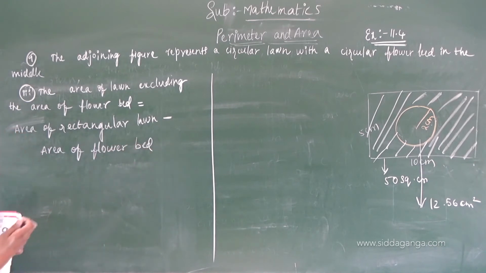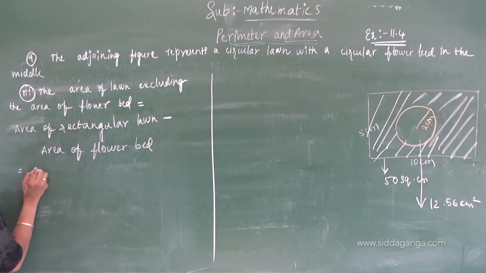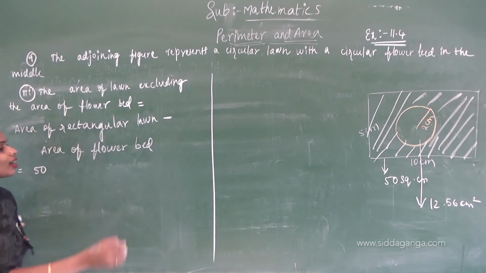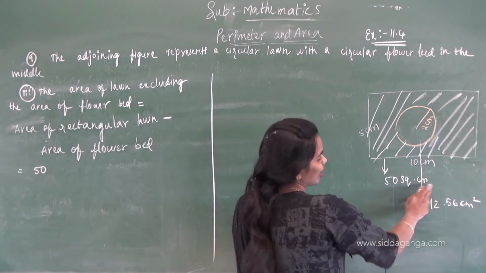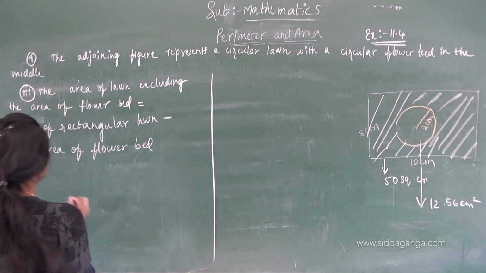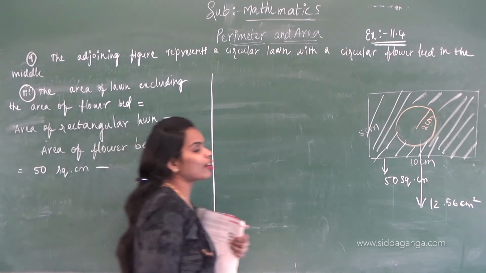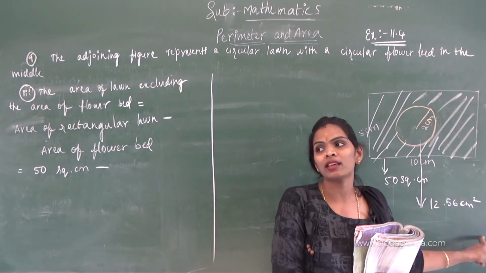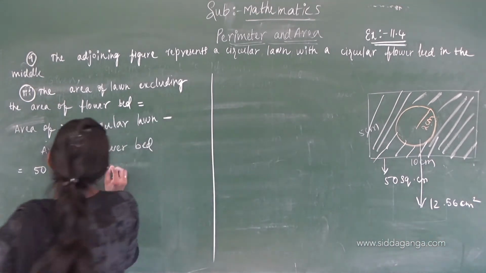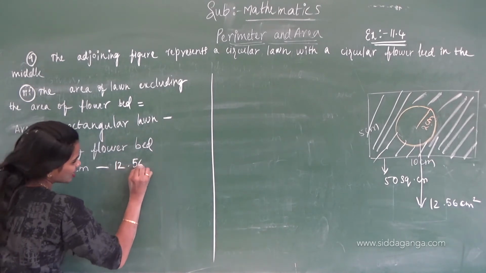The first and second questions we have already found. The area of the rectangular lawn is 50 square centimeters minus the area of the flower bed, 12.56 square centimeters.